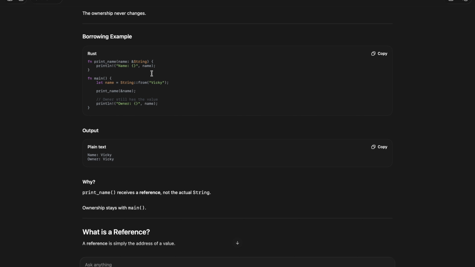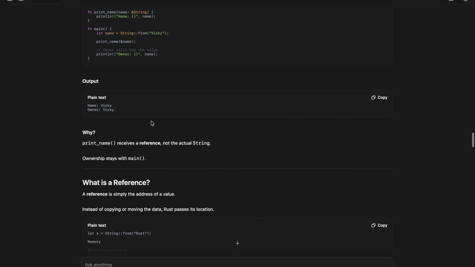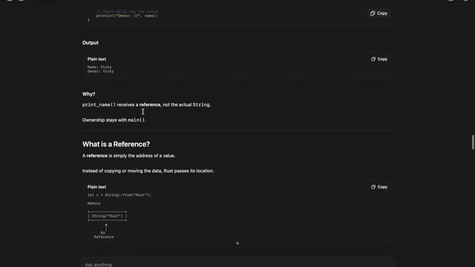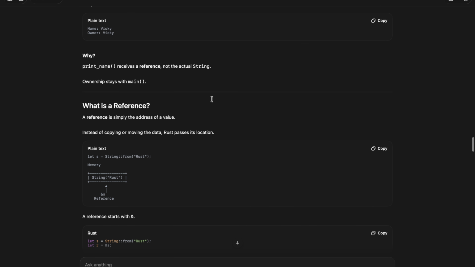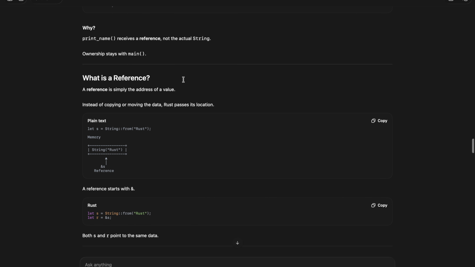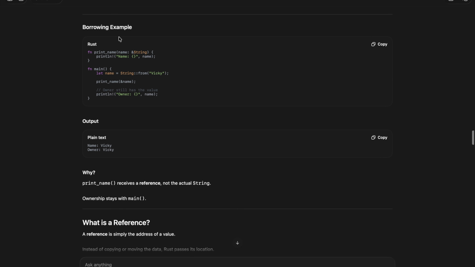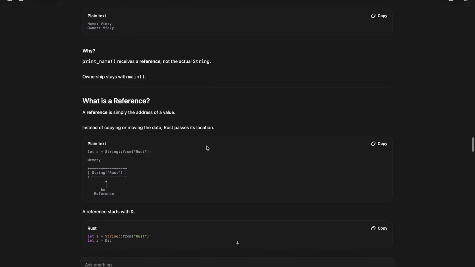It will print the name, and here it will print the name as well, because main has the ownership right now. So it prints wiki, that is good. Why does print_name receive a reference, not the actual string? Ownership stays with main. We understand these things using the example, that is clear.